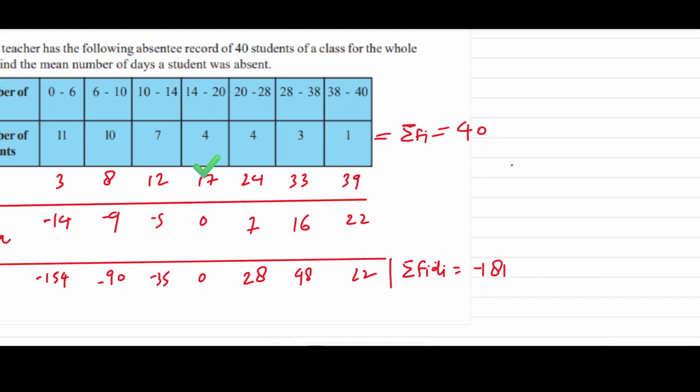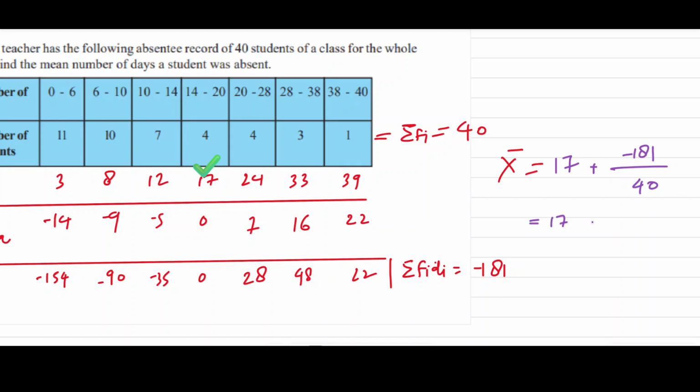the mean? So the mean will be, if we choose different, here xi, what we have subtracted to reduce the big number, that is 17. So here put 17 to add. Now plus sigma fi di, which is minus 181, divided by the number of students, which is 40. Now we should solve first.